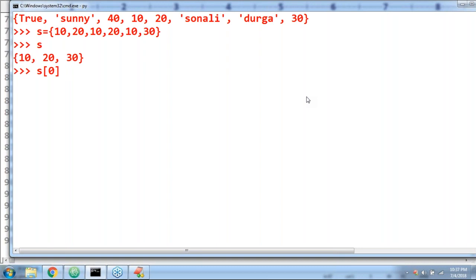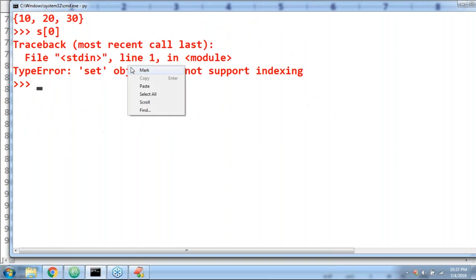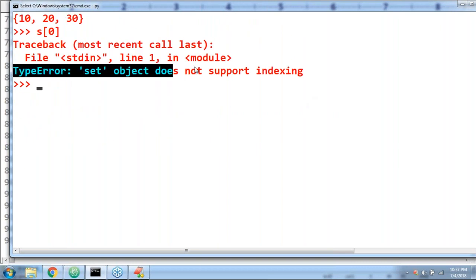Here, you are taking a set, where you never talk about order, and now you are asking about the first element. Immediately, you are going to get a type error by default: set object does not support indexing. Index and slice, such terminology is not applicable for the set.